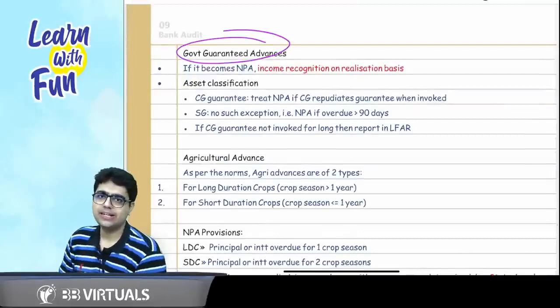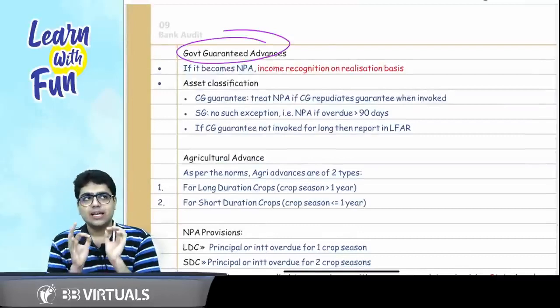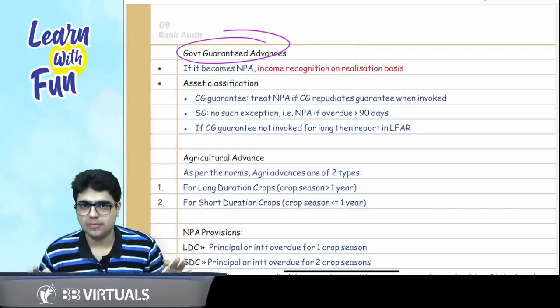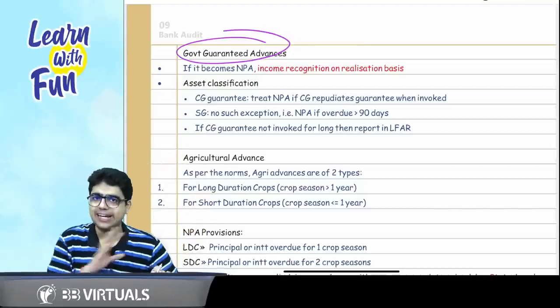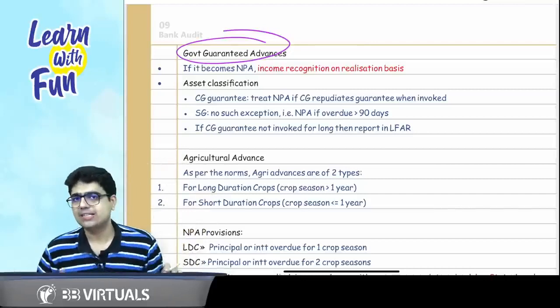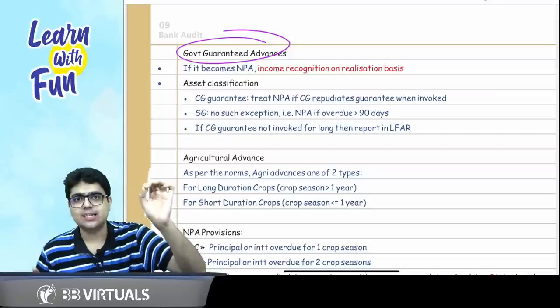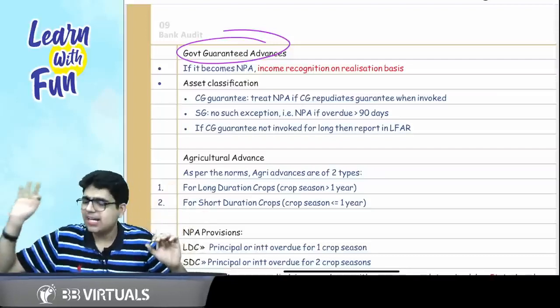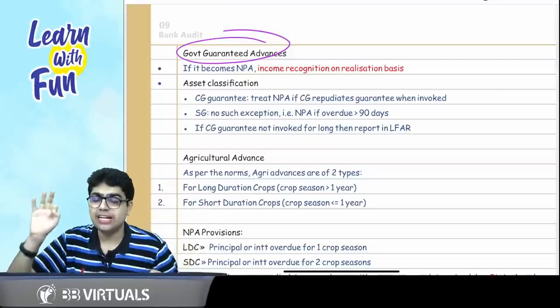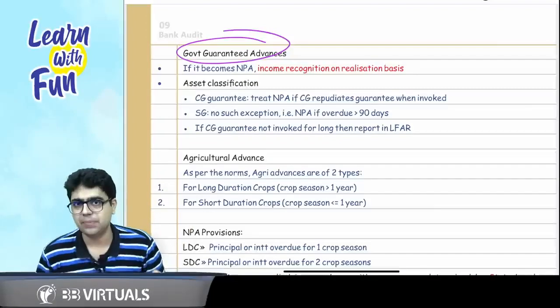What about government guaranteed advance? It applies only and only in case of the central government. If the central government has guaranteed an advance, don't classify it as NPA unless the central government backs out. Unless the central government backs out, you need not classify the advance as NPA.